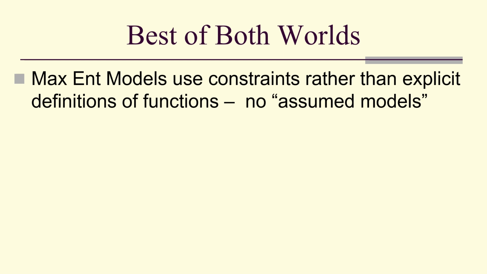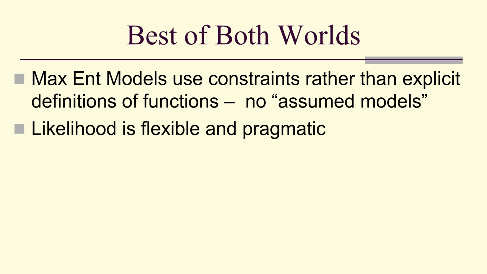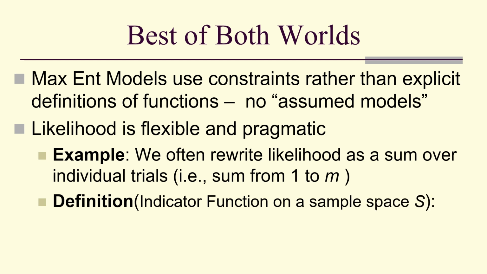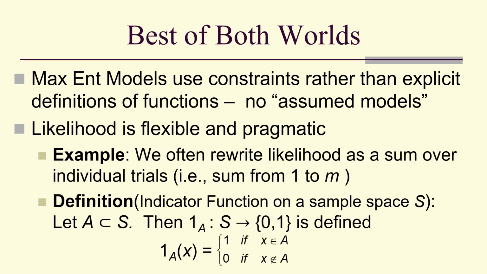The maxent models use constraints rather than explicit definitions, with no assumed models, but likelihood is flexible and very pragmatic. For example, we often write likelihood as a sum over individual trials. How do we do that? Well, first we need a definition of what's known as an indicator function. If A is a subset of our sample space, then 1 sub A of S is a function from S to {0, 1}, and it's just the characteristic function of A. It's 1 if x is in A, and it's 0 if x is not in A.